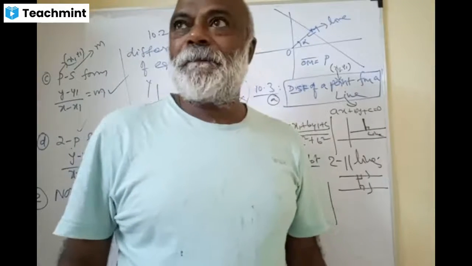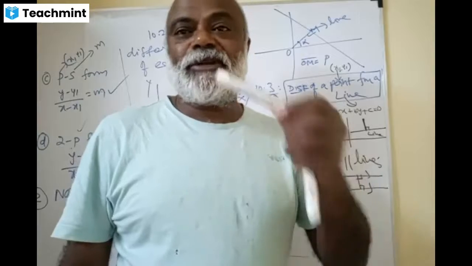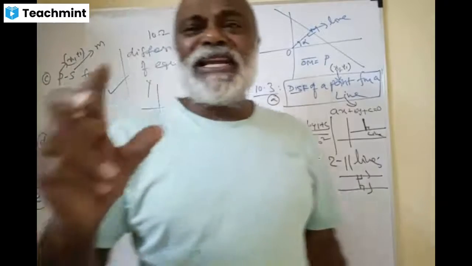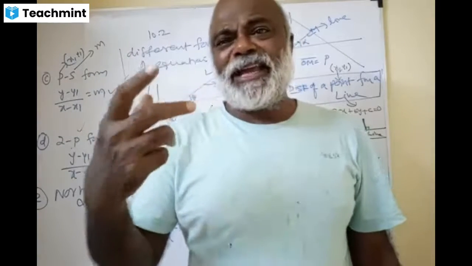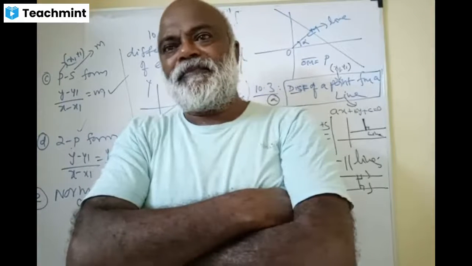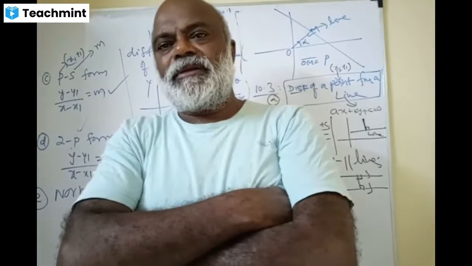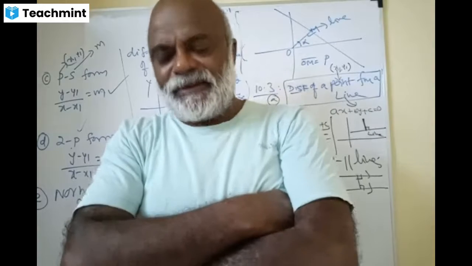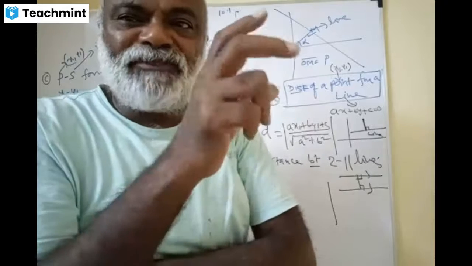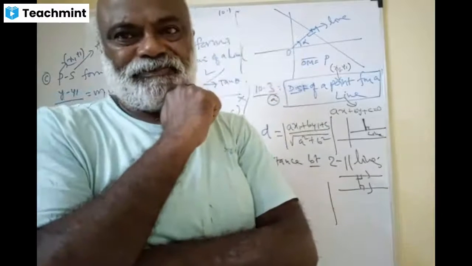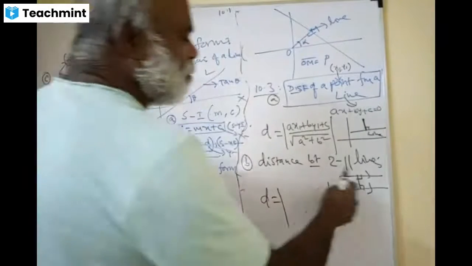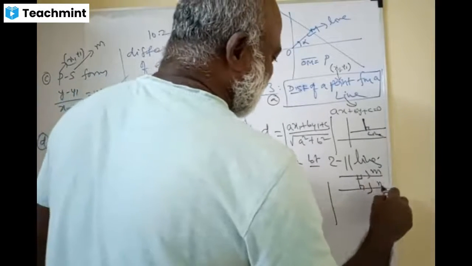I forgot this concept about slope, right? When two lines are parallel, what is the feature of the slope? Their slopes will be equal, sir. Brilliant. When two lines are parallel, their slopes are the same.